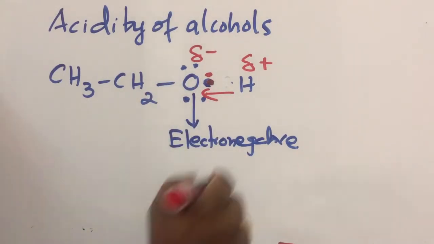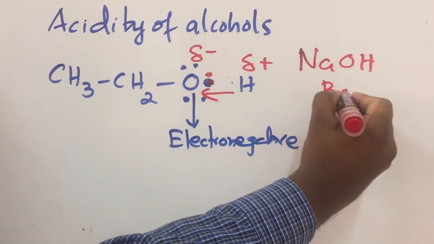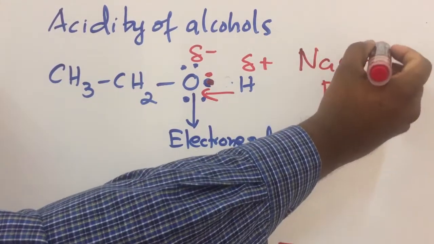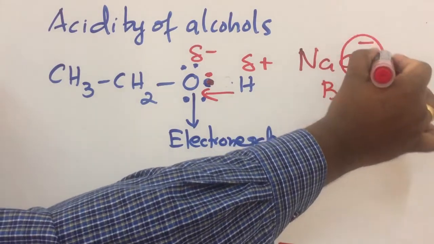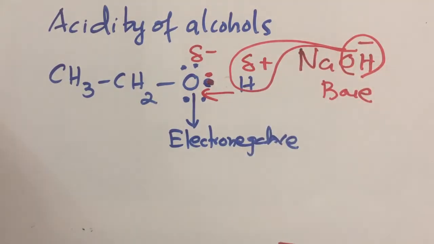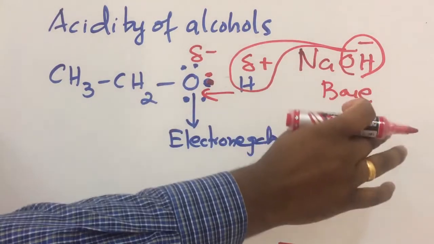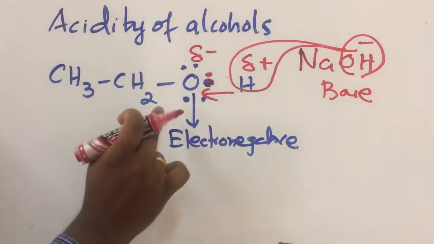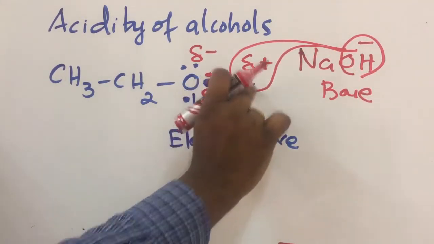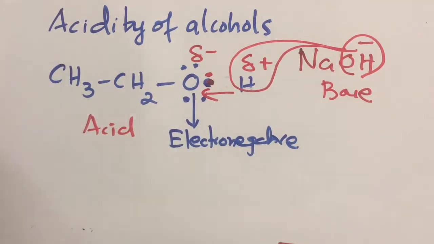At this situation, when you add a base like NaOH, what will happen? OH minus present in the base will accept the proton. Then ethanol will release the proton to the base. So a substance which donates a proton to the base is called an acid.